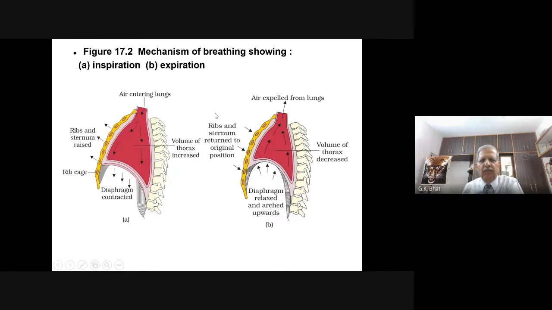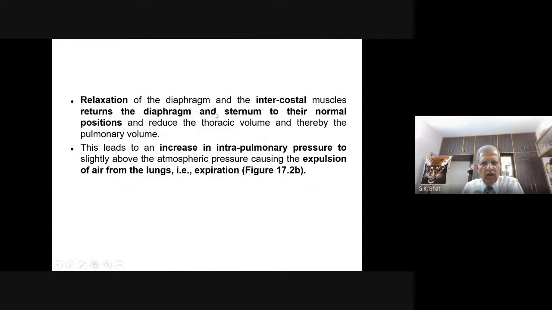Air gets expelled from the lungs. So relaxation of the diaphragm and the intercostal muscles, inner intercostal muscles. Please remember, inspiration is due to the external intercostal muscles contracting. Relaxation is due to the internal intercostal muscles.